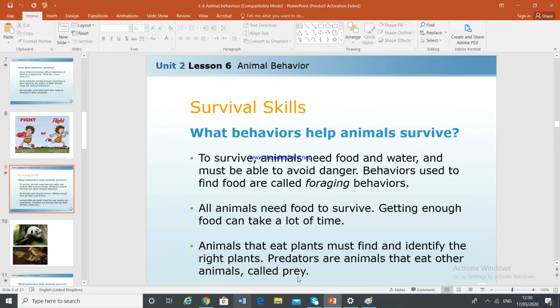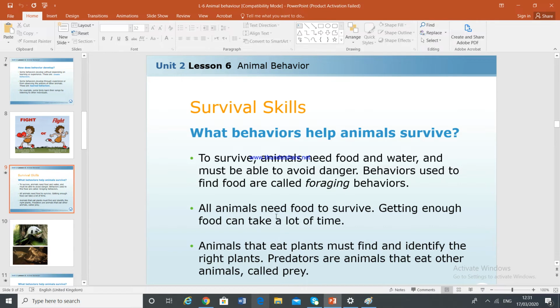Predators are animals that eat other animals, and those animals are called prey. So getting enough food can take a long time here.